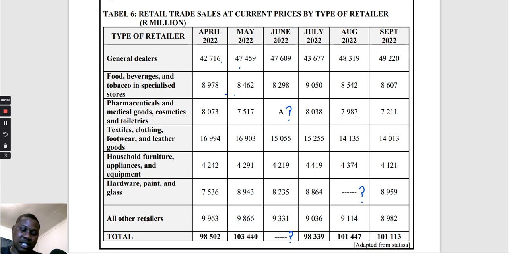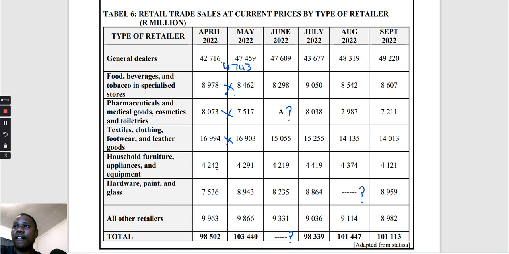47,459 minus 42,716. It went up by 4,743. Let's look at this one. This one went down, so it's out. This one went down, it's out. This one went down, it's out.